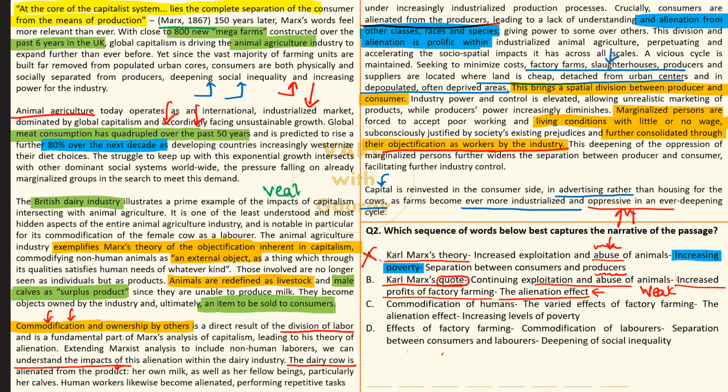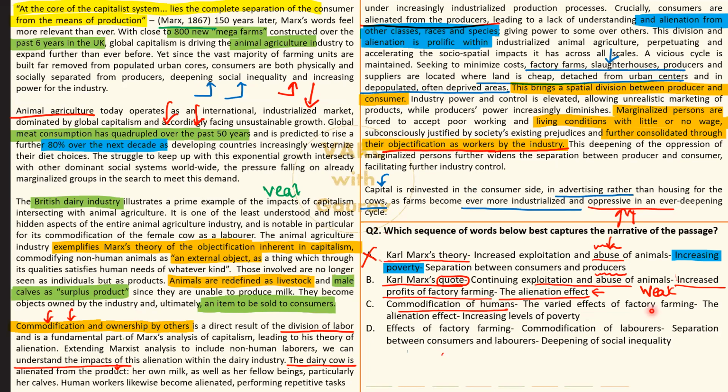Going to see now, commodification of humans. This is very problematic. This is coming out very very late in the passage. Let me highlight it for you. Objectification as workers, commodification of human beings, that is coming very late in the passage. Commodification of animals हुआ है in this opening remarks by the author, where you are treating the female cow as a laborer of sorts. ठीक है? So this is problematic, very problematic.